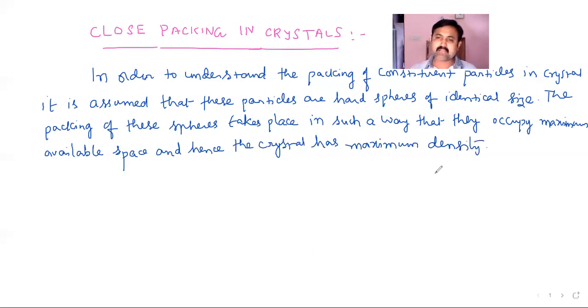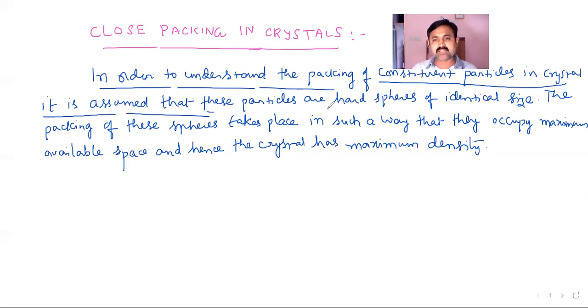So in this paragraph, in order to understand the packing of constituent particles in a crystal, it is assumed that these particles are hard spheres of identical size.